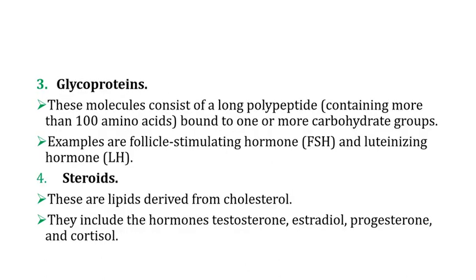Another classification is glycoprotein, of course, the glyco from glycogen and the protein. These are hormones which have carbohydrate and protein in their structure. Examples are follicle stimulating hormone and luteinizing hormone. These are reproductive hormones. We shall discuss them in detail when we discuss the reproductive hormones.